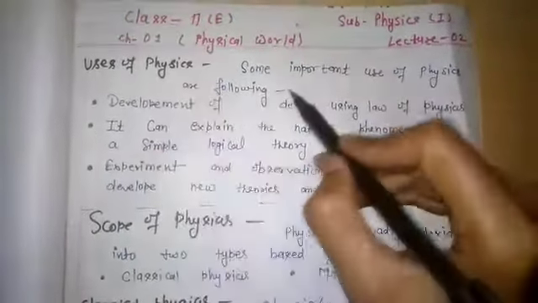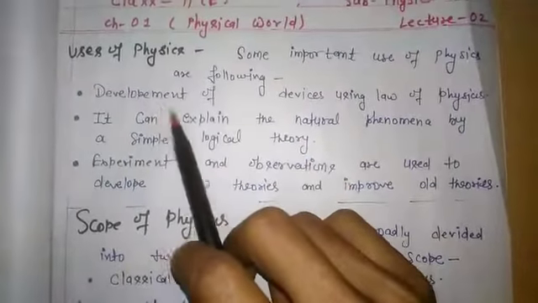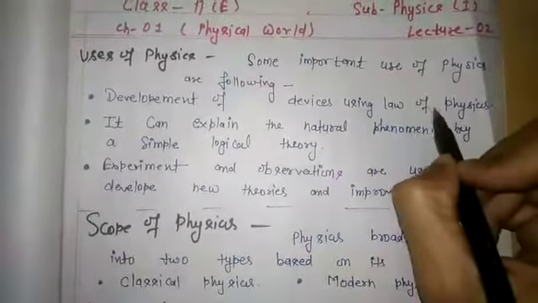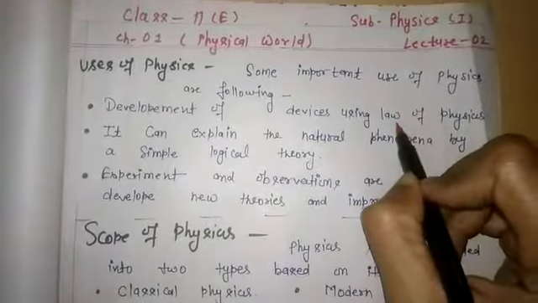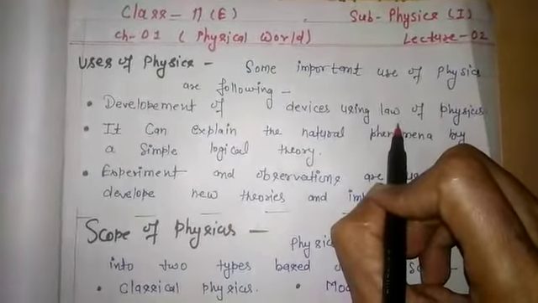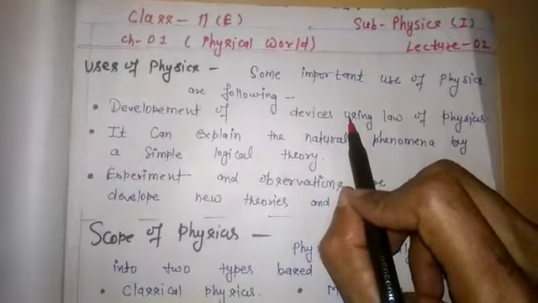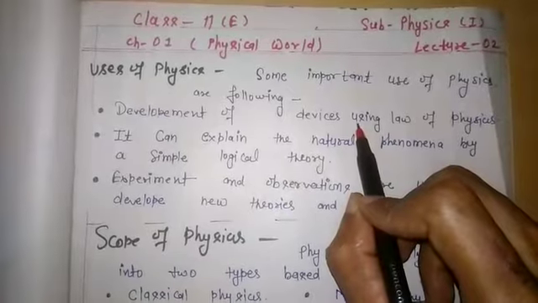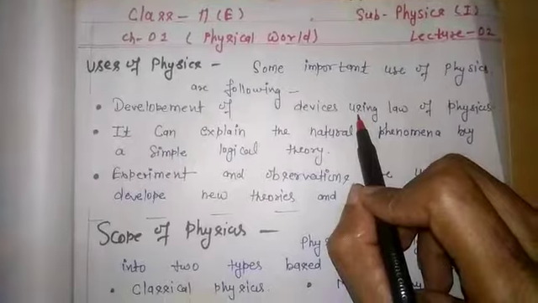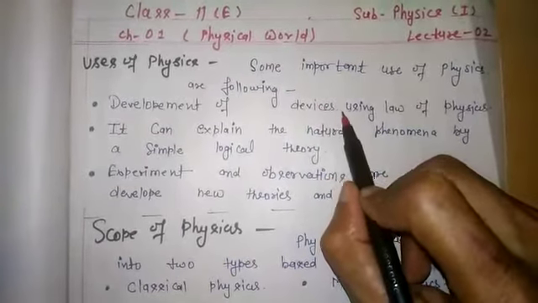Use of physics. Some important uses of physics are following. As you see, development of devices using laws of physics. That means by the laws of physics, we have already manufactured and developed many devices. For example, a rocket. This device is based on Newton's third law of motion, the action-reaction law.